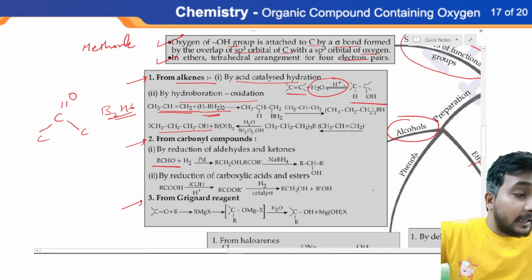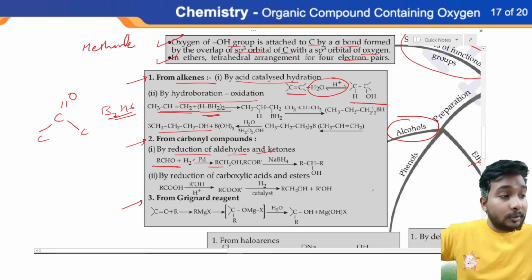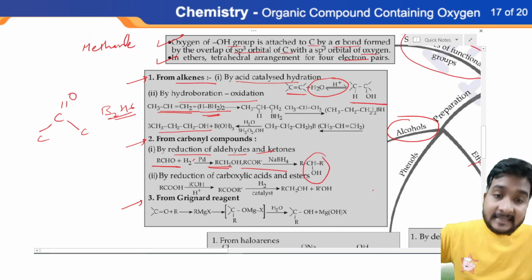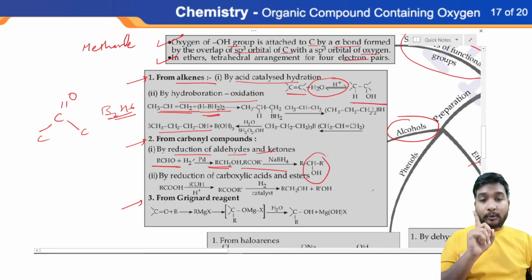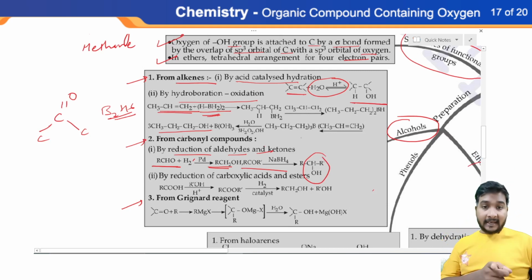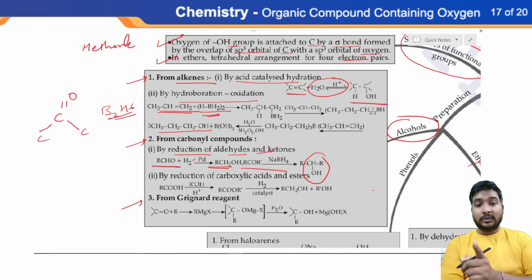Now, if we have carbonyl, this is aldehyde, right? So if we have aldehyde, then we can perform the reduction process, by reduction of aldehyde and ketones. If we reduce the aldehyde, we can obtain the primary alcohol, but if we reduce the ketone, we can obtain the secondary alcohol. This is a very important point. If you are reducing the aldehyde, you will get primary alcohol, 1 degree, and if you are reducing the ketone, you will get secondary alcohol, or we can say 2 degree.